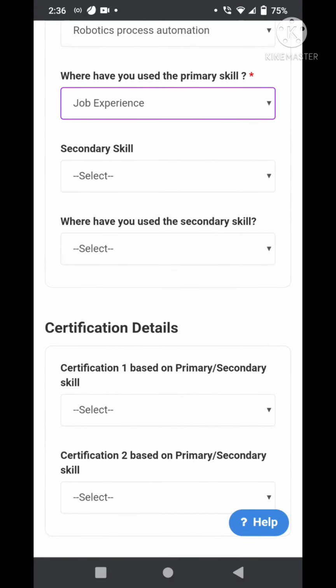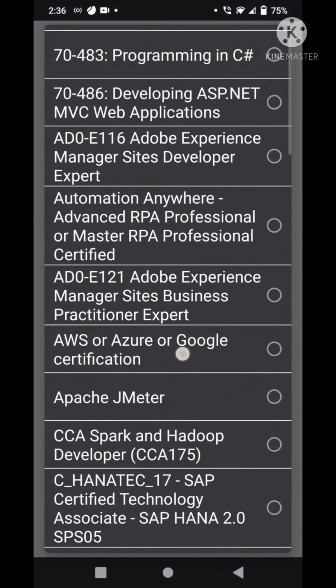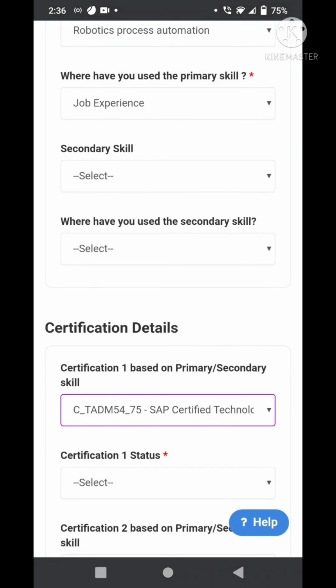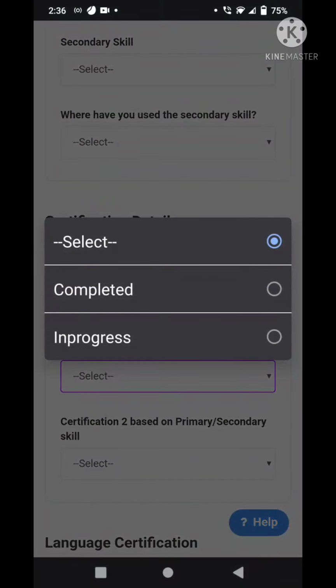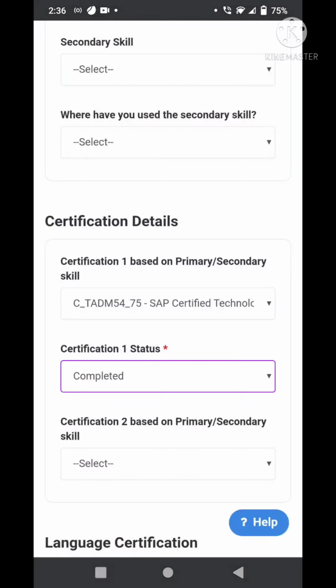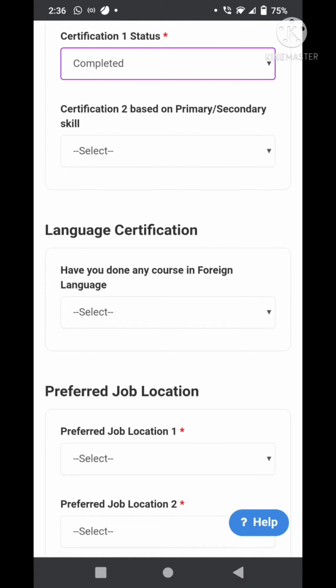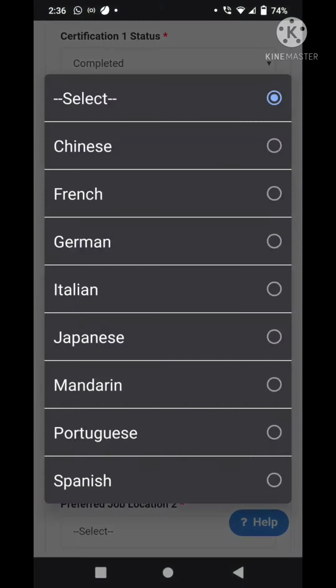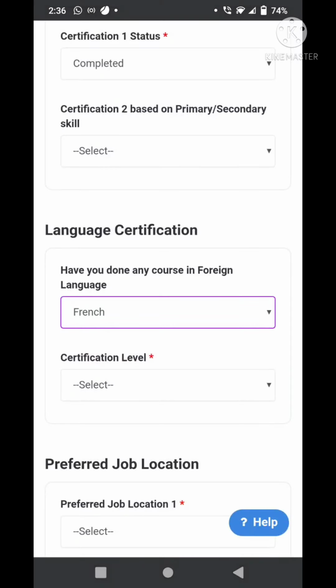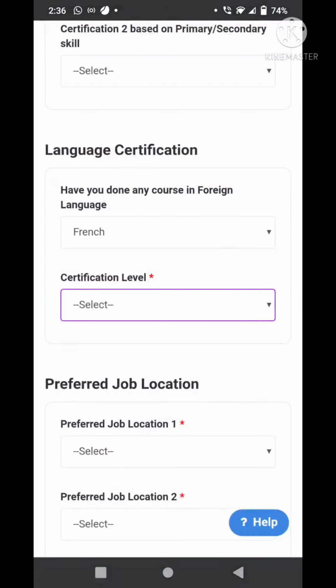And okay, next, you are supposed to give in your certification details. It is based on the skills you selected. Like if you attended a course to attain a particular skill, you can select the certification course according to that. And what is the status of your certification? If it's in progress or completed, whatever status you are in right now, you can select that. And then if you have attended any course in foreign language like Spanish or French, you can select that as well. It will definitely give you an advantage to get selected. And also select your certification level.